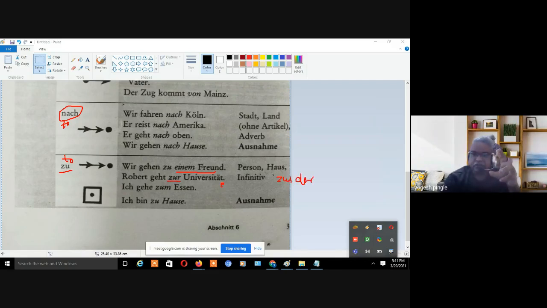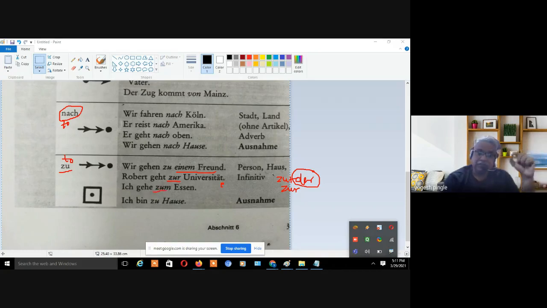तो दोनों का कॉम्बिनेशन किया है और अपना ये बन गया zur, ZUR. दोनों का कॉम्बिनेशन है zu der, that is zur. But now this der is not in masculine form, it is in feminine dative form, feminine dative, die, der. So remember that particular chart, die, der, and that's why it is zur Universität, to the university. It can be Mumbai University, it can be any kind of university. Robert goes to the university like this.